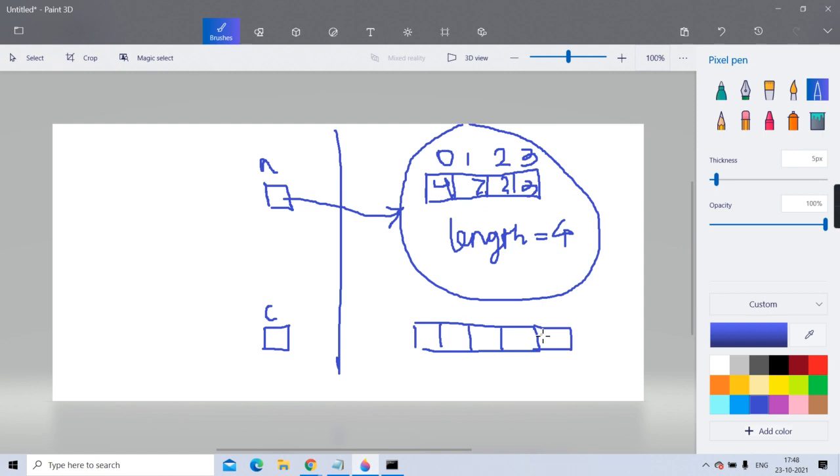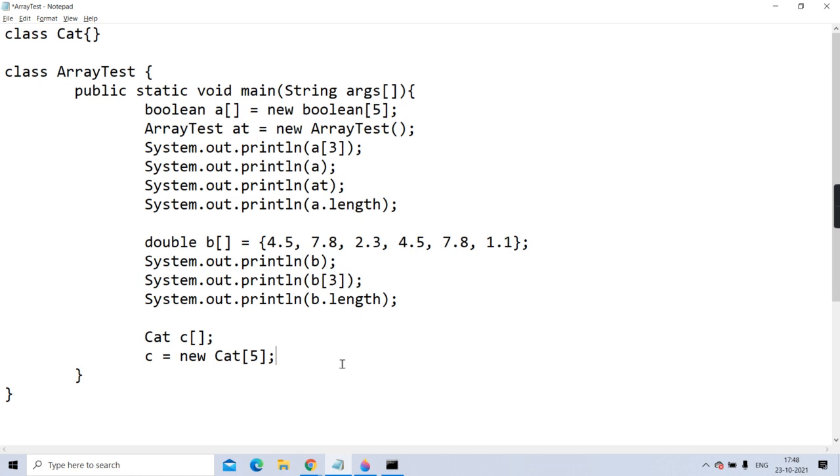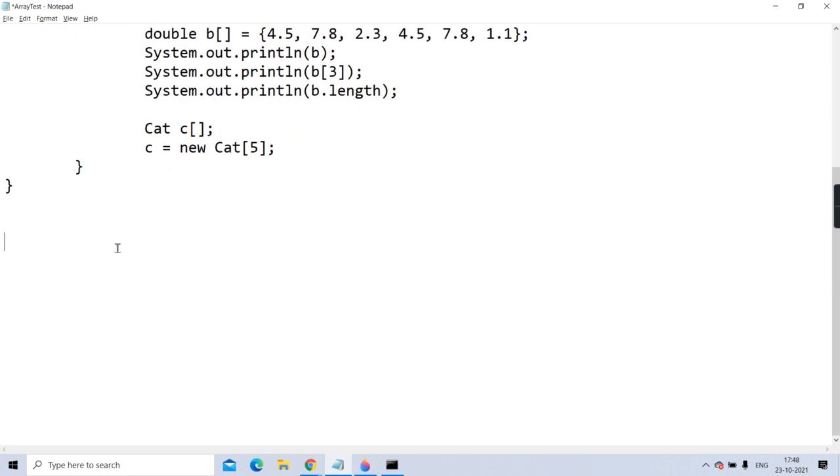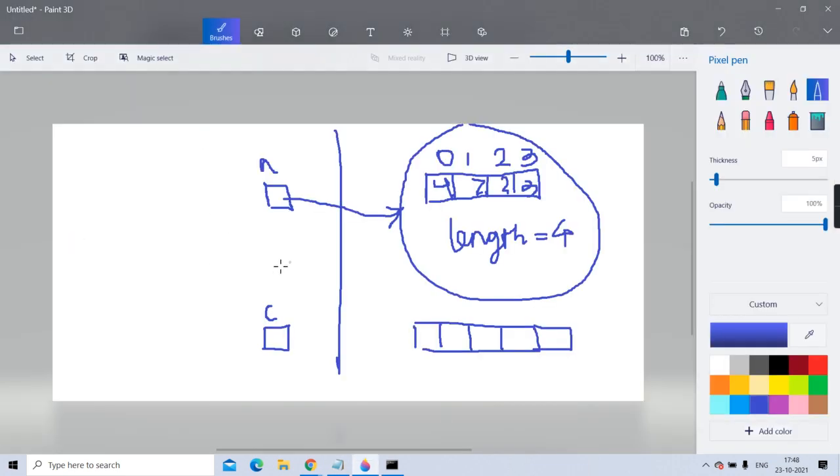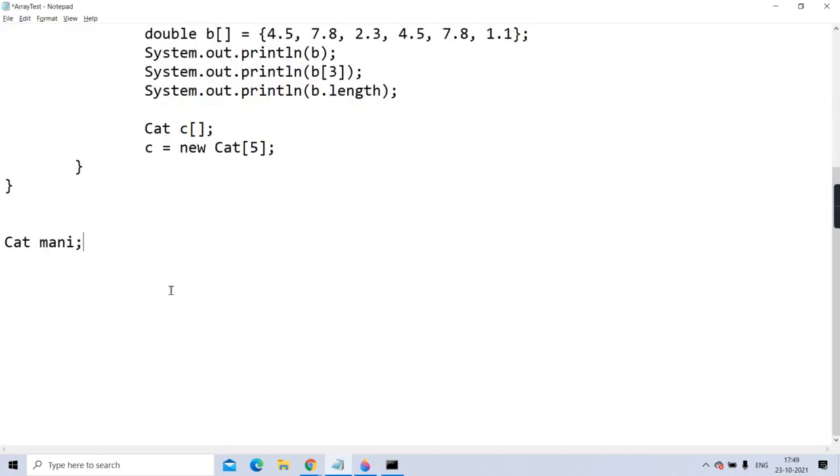You understanding why? Because in Java, when you create an object, there are 2 steps: object declaration and object creation. Tell me, in Java, when we write Cat money, is the object created or is only the reference variable money declared?